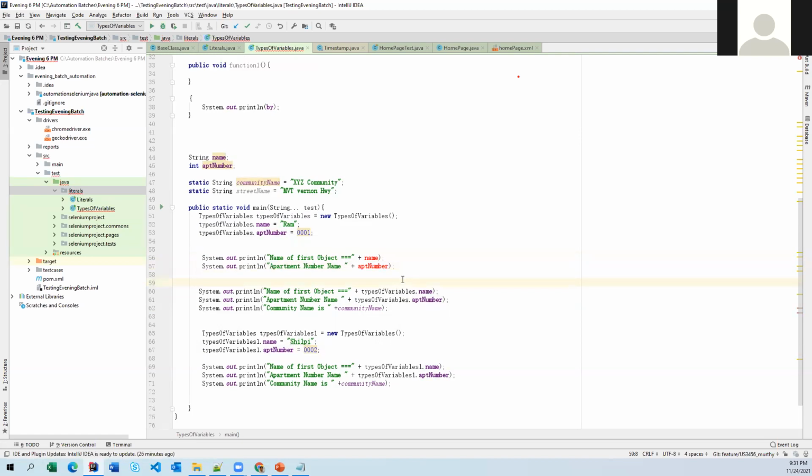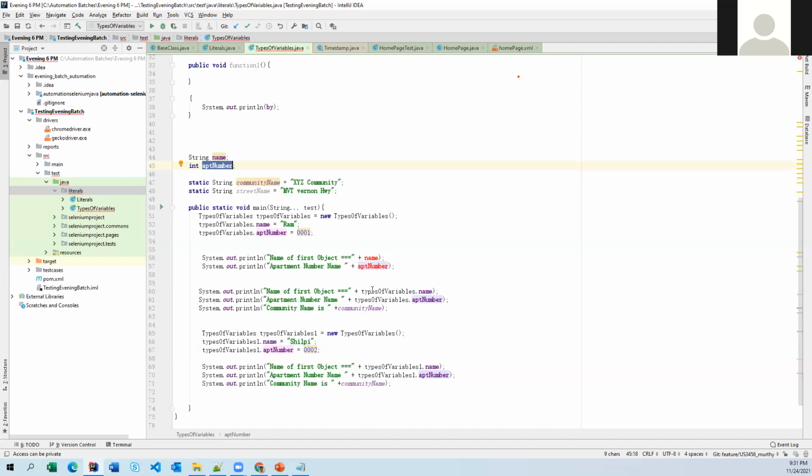So here, if you notice, see what is happening. This is an instance variable. String name is an instance variable, and int apartment number is an instance variable. As per our rule, an instance variable cannot be accessed from a non-static area. To access it from a non-static area, you have to use your current class object.